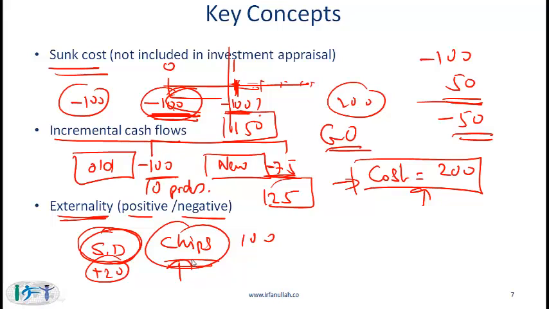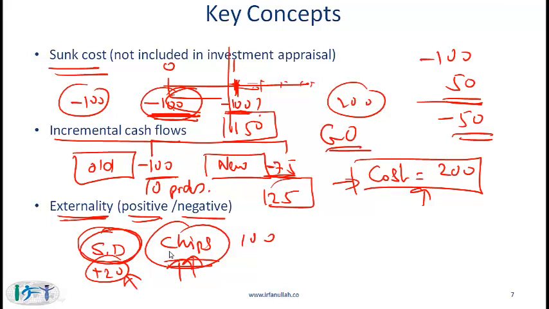The question now is whether this plus 20 should be considered when you make a decision related to whether or not to go for this investment. The answer clearly is yes. The plus 20 is a positive externality. You are getting that positive externality because of this project, and therefore you should go for it.